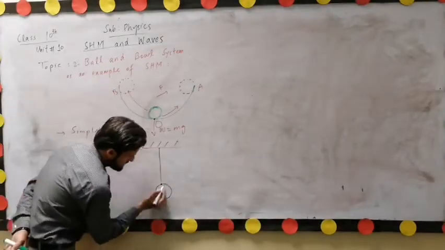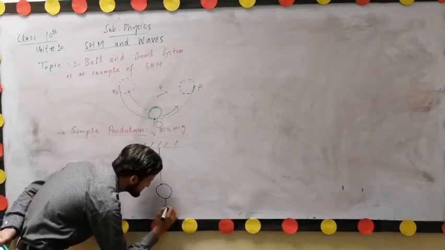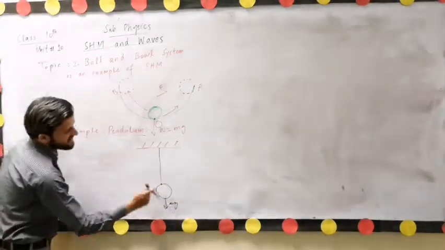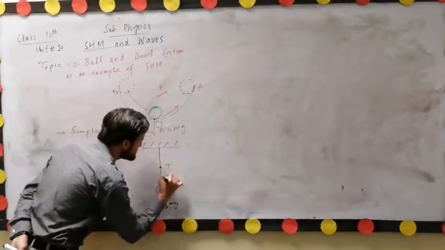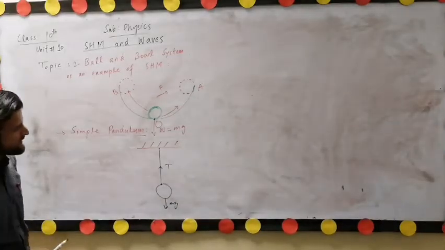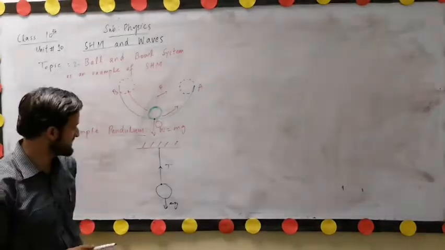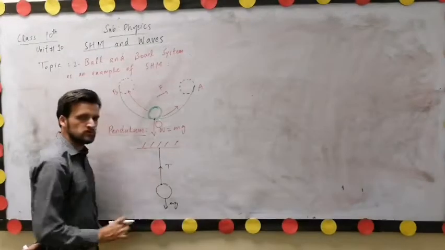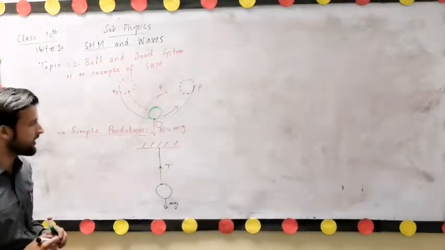Here the bob is at rest because the weight of the metallic bob is acting in the downward direction, that is mg, and due to the weight, a tension is produced in the string in the upward direction, T. Since this tension is equal to the weight of the metallic bob, and the weight and the tension in the string are equal and opposite, the metallic bob is in a state of rest at this position.